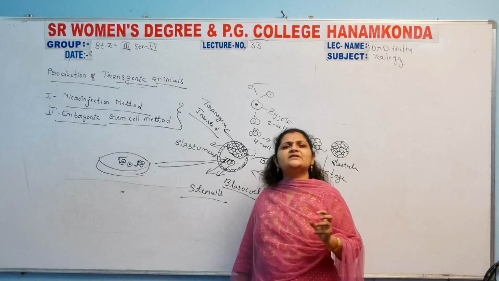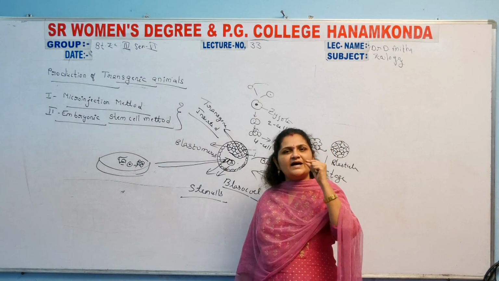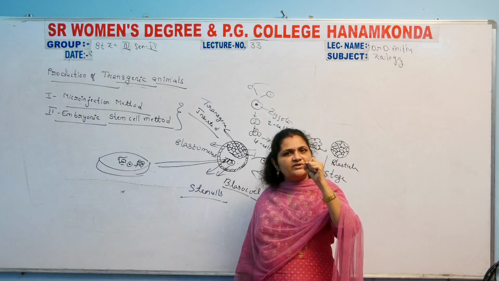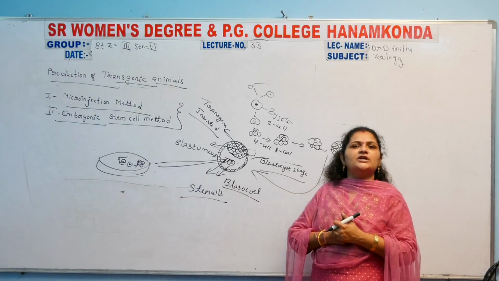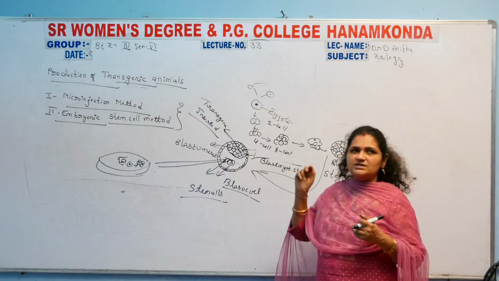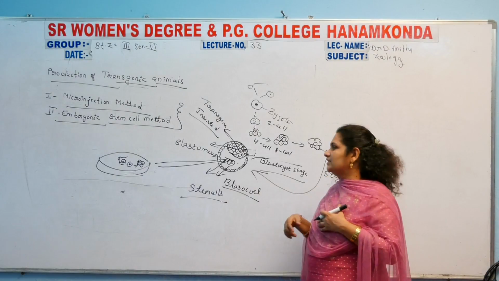For such characters, the gene DNA sequence is inserted into the developing or already developed embryo. This is the variation between the microinjection method and the embryonic stem cell method.